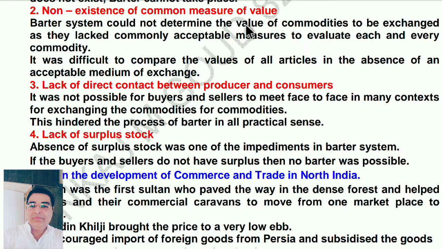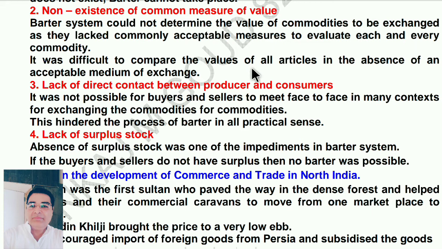Barter system could not determine the value of commodities to be exchanged, as they lack commonly acceptable measures to evaluate each and every commodity. It was difficult to compare the value of all articles in the absence of an acceptable medium of exchange. So, in the olden days, there is no measure of value. So, it is difficult to purchase the goods. Now value is there, so easily we can purchase the goods. Otherwise, instead of badam, how can you give rice? And how much rice you have to give? It is very difficult to exchange the goods. That's why value is very important.